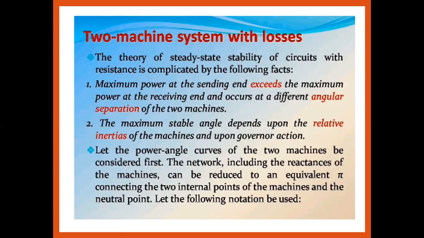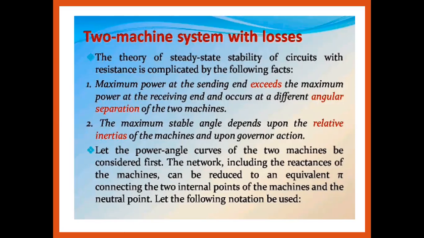To discuss this concept of the two machine system with losses, we have to consider that the theory of steady state stability of the two machine system with losses, that is with the resistance, is generally complicated by considering the following two facts. Number one, the maximum power at the sending end exceeds the maximum power at the receiving end, and these occur at different angular separations of the two machines.